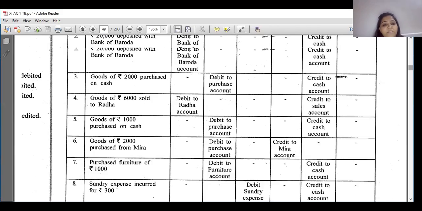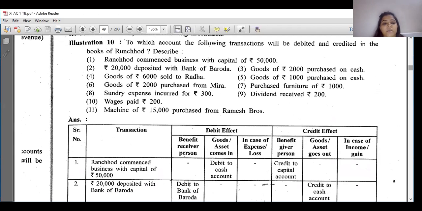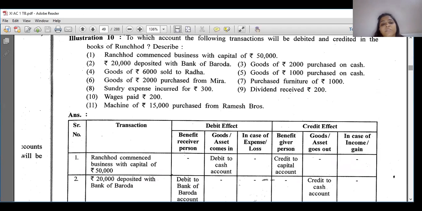So second transaction is, as I don't have virtual textbook, I am going through question and then showing you answer. 20,000 deposited with the Bank of Baroda. So 20,000 is where cash is not given, but obviously cash is only deposited. So which account is affected? Cash and deposited with the Bank of Baroda. Means suppose the Bank of Baroda account is there and in that 20,000 is deposited. So first of all, it is a cash transaction.